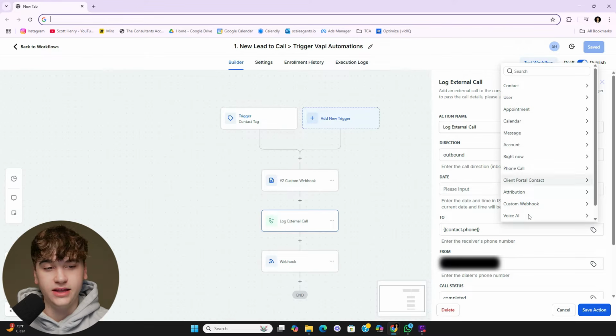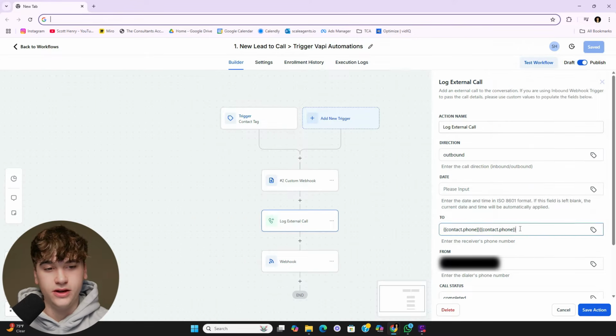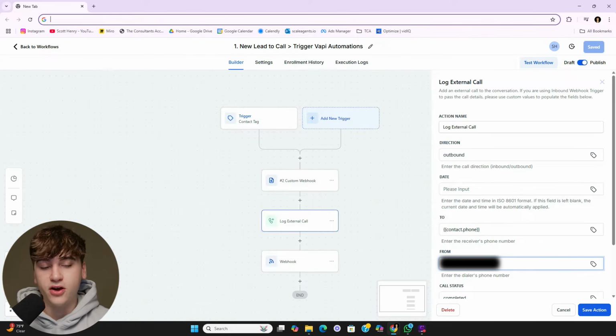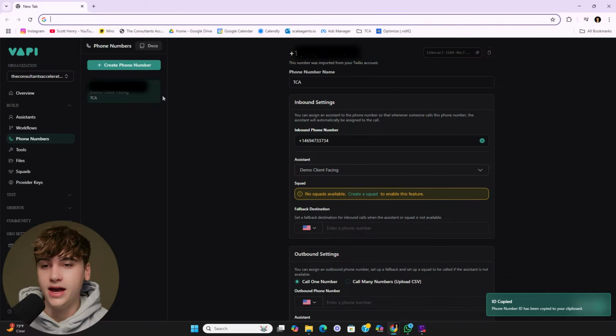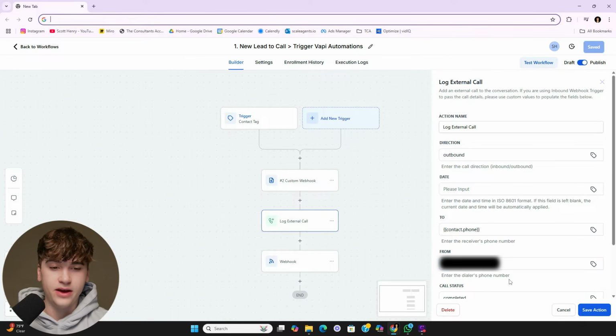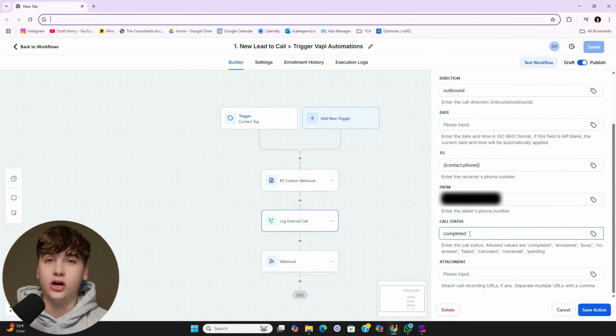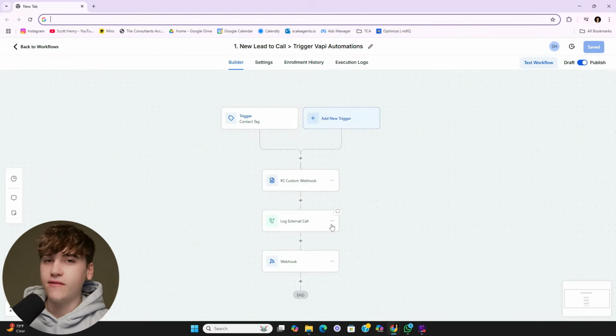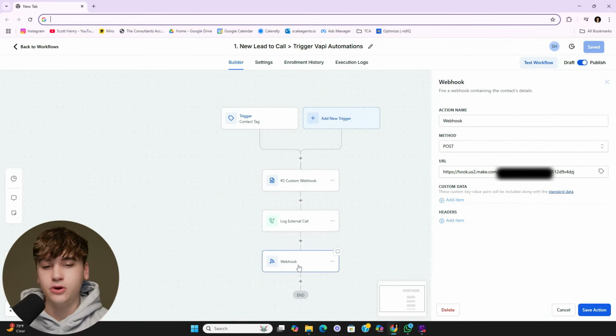And how you can go about selecting that, you click this little tag button, contact, and then phone. Now you can see it's written twice. And then under from is where you're going to put your Vapi AI phone number. So yeah, make sure your Vapi AI phone number is there. And then lastly, call status completed. And that's the basics of everything you have to do. This last part down here is a bit of a bonus thing that I'll explain at the end of this.